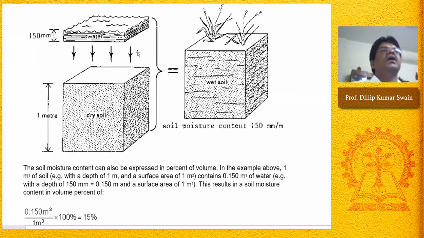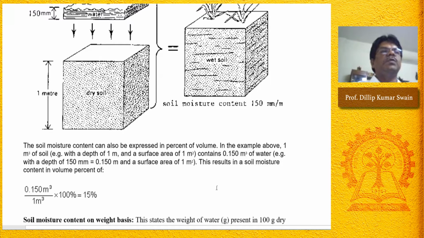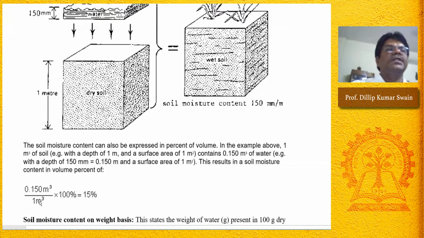So the water present is 0.15 cubic meter for 1 cubic meter of soil, and for 100 cubic meter, the percentage is 15%.